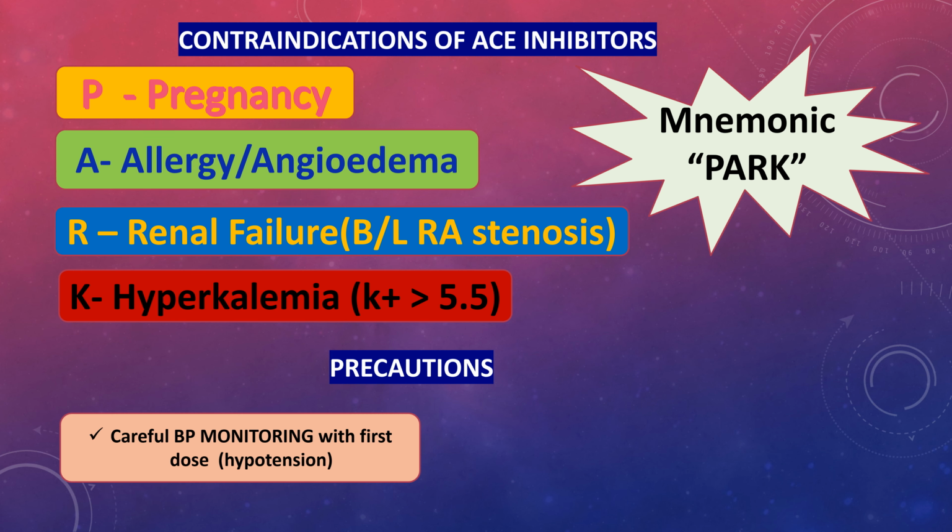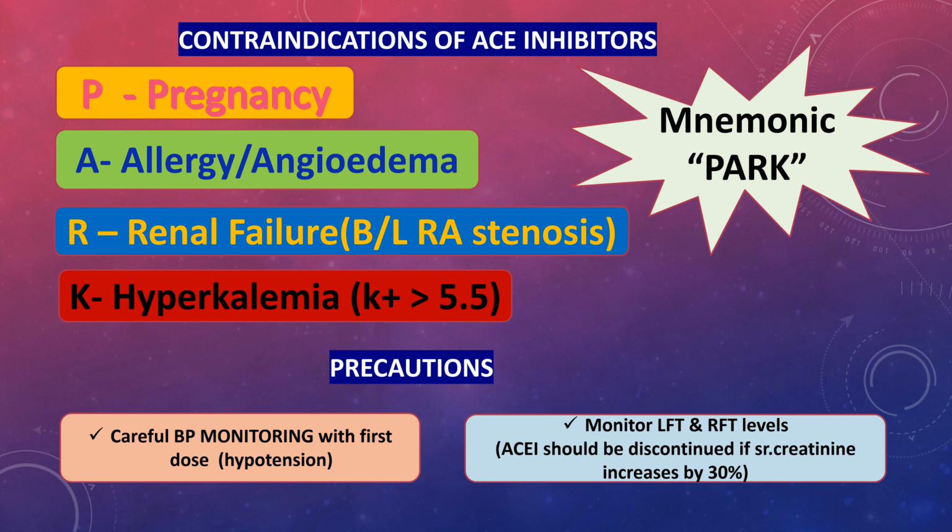Precautions include careful blood pressure monitoring with first dose to look for hypotension and monitor liver and renal function tests. Rise in creatinine levels is associated with higher risk of end-stage renal disease, myocardial infarction and renal failure. So, ACEI should be discontinued if serum creatinine levels increase by 30%.